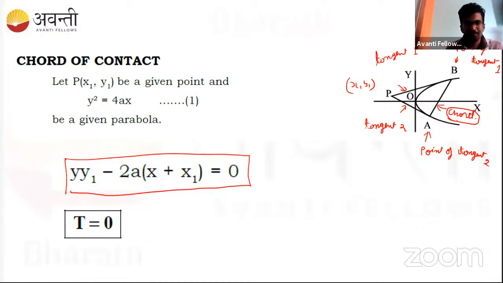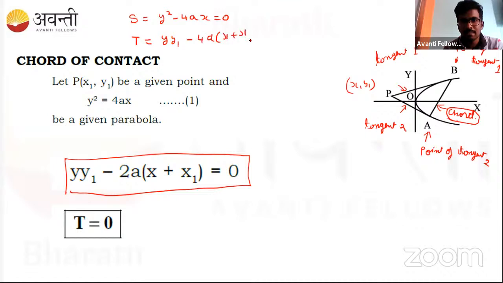But what is t? As I told previously, what is s? S is a second degree equation, we write it as y square minus 4ax, the second degree equation. What is t? T is nothing but y1 minus 4a times x plus x1 by 2. So this is the t equation, and this is the second degree equation. Now if you equate the t equation to 0, that itself gives you the chord of contact in a simple way.